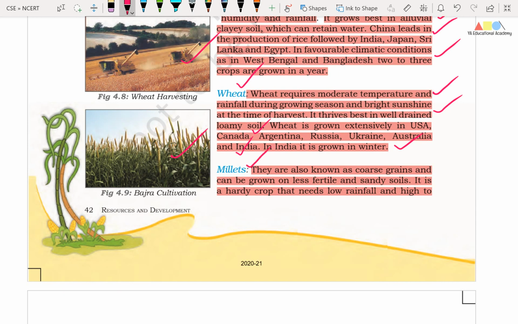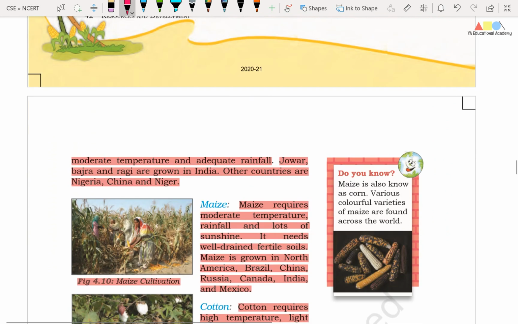Okay friends, now we will understand about the millets. Friends, they are also known as coarse grains and can be grown on less fertile and sandy soils. It is a hardy crop that needs low rainfall and high to moderate temperature. Jowar, bajra and ragi are grown in India. These are the main millet crops. Other countries are Nigeria, China and Niger.